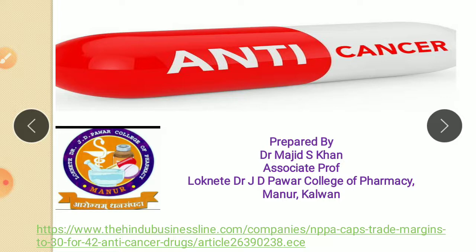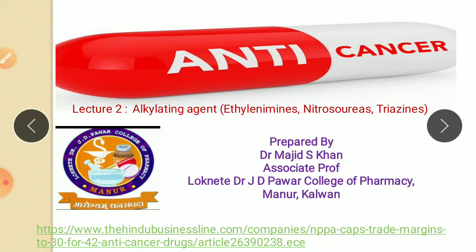In the previous chapter, we covered the classification of anti-cancer agents and nitrogen mustard. In that, there are alkylating agents, in which there are nitrogen mustards and alkyl sulfonates. Now in this lecture 2 of anti-cancer agents, we will cover the remaining subclasses of alkylating agents: ethylene imines, Nitroso Ureas and Triazine Derivatives.